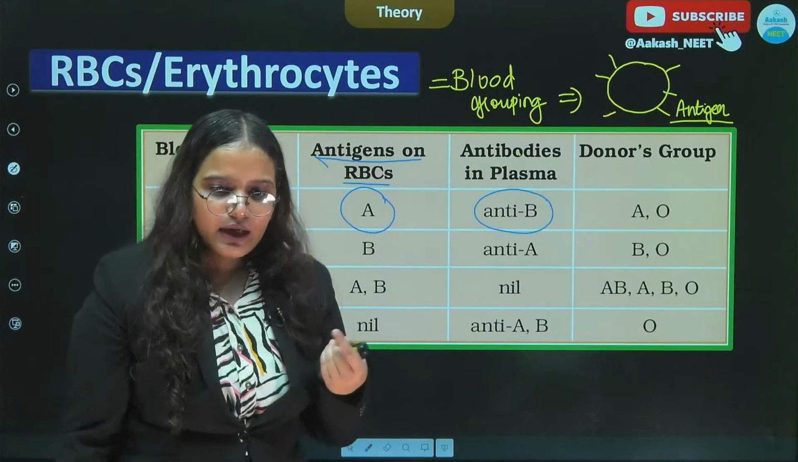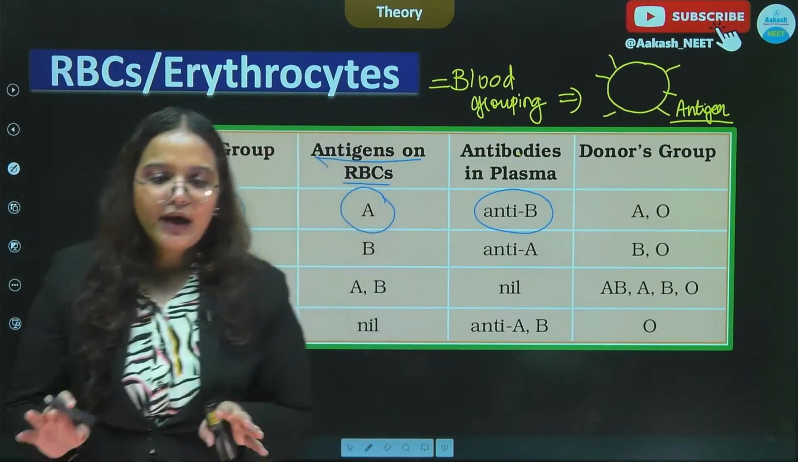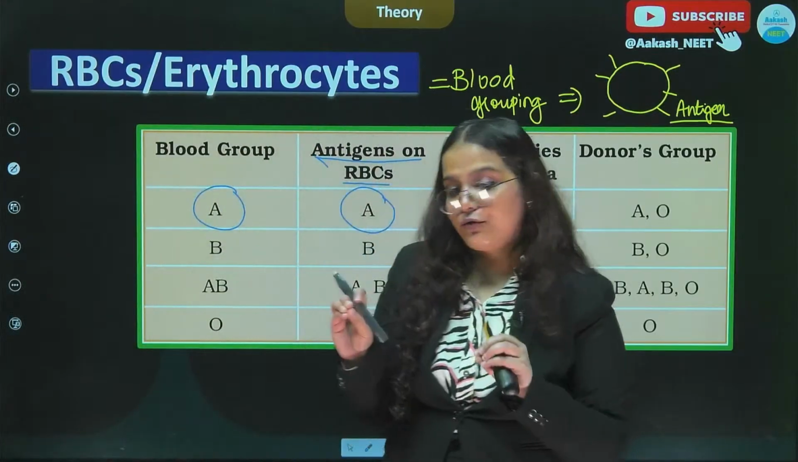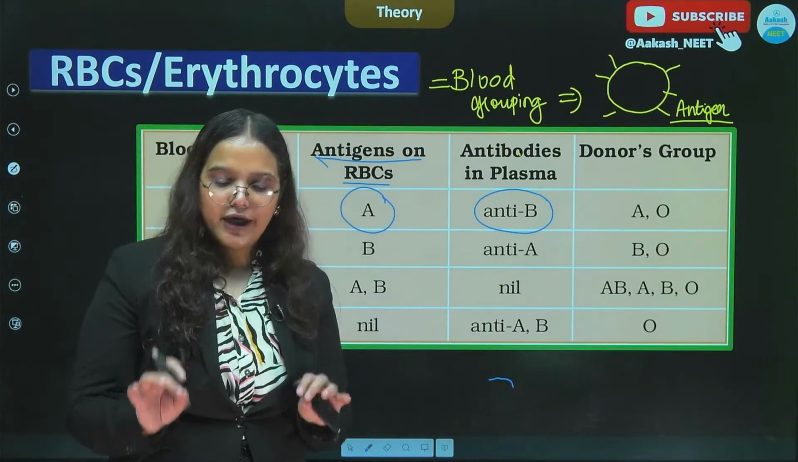I can see students are asking which part of the hemoglobin oxygen attaches to. So oxygen will add to the heme part of the hemoglobin, not the globin part. All right. Okay, Harsh Verma, I hope I have answered your question.